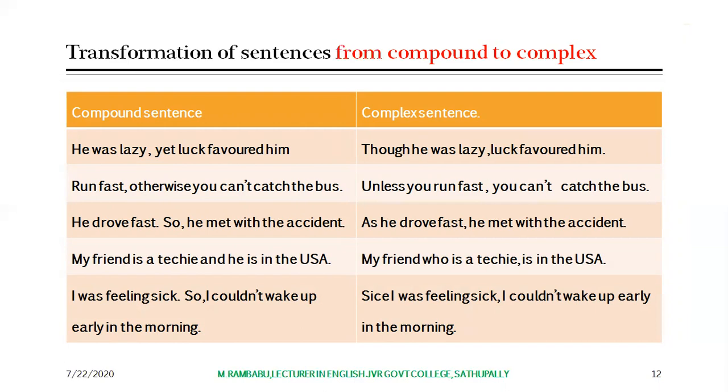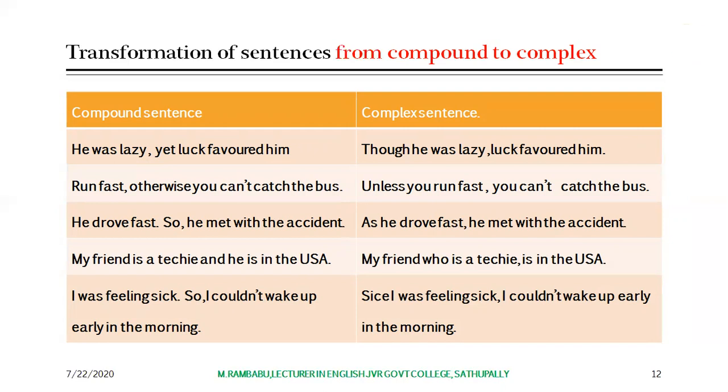Whereas when we come to the complex sentence, since I was feeling sick, I couldn't wake up early in the morning. It has only one main clause. I couldn't wake up early in the morning is the main clause, and the other one is a dependent clause. Since is the subordinating conjunction here. In this way, we can convert compound sentences into complex sentences.